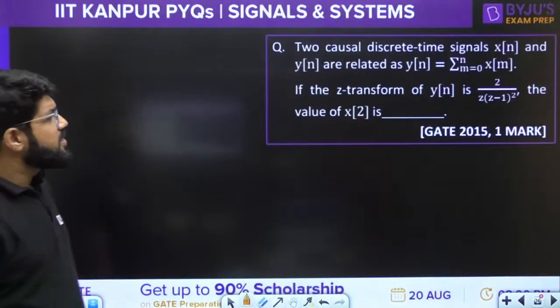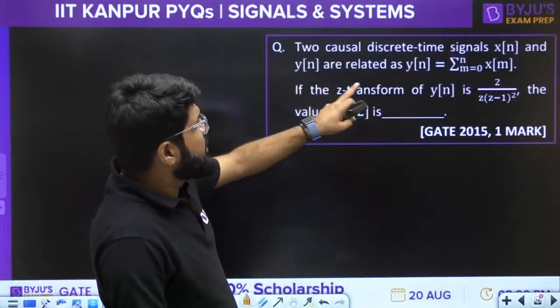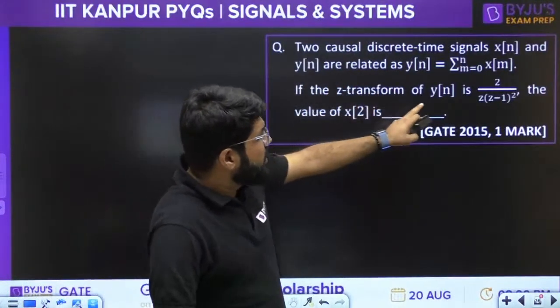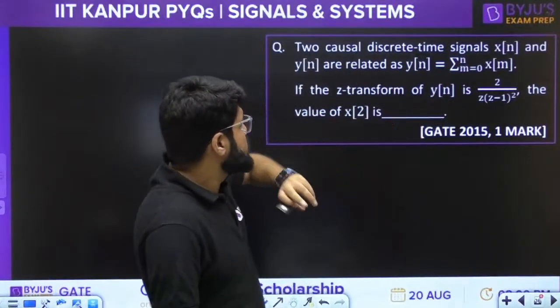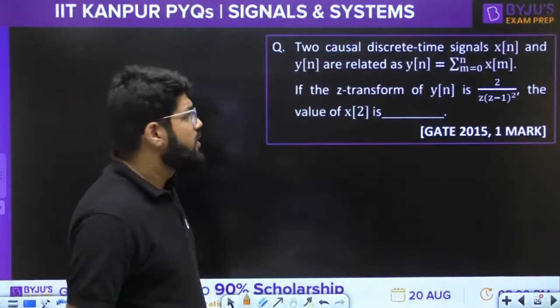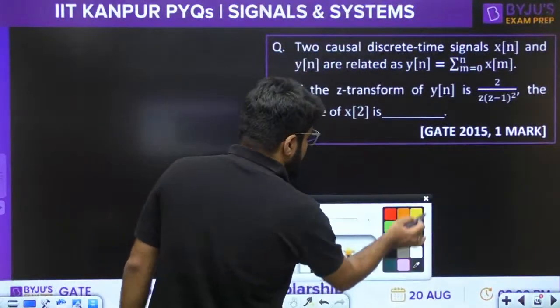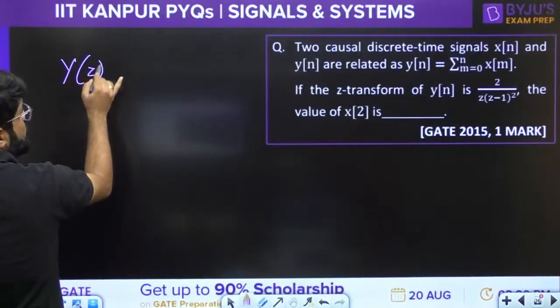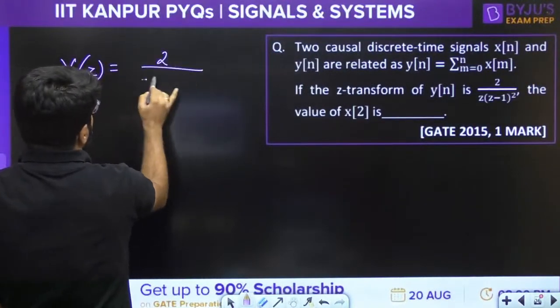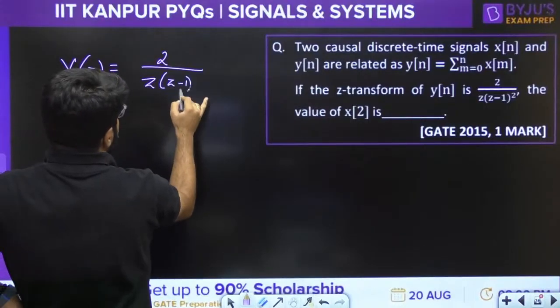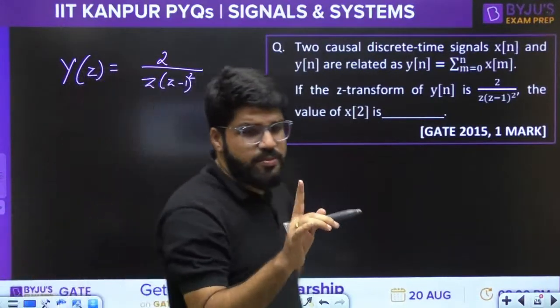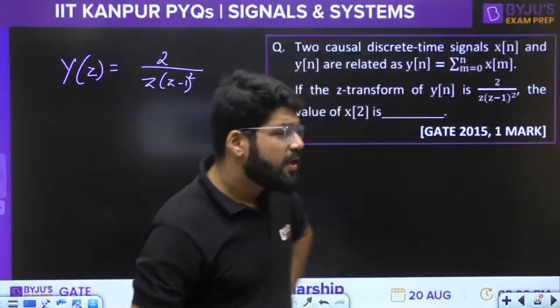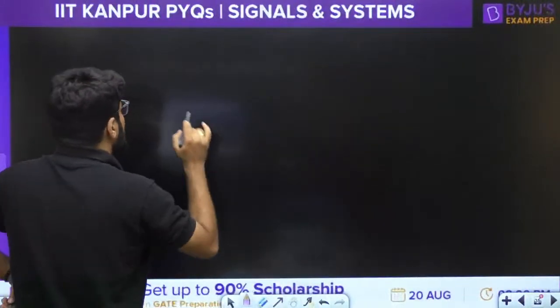The two causal discrete time signals xn and yn are given to you. If the Z-transform of yn is 2 upon z, z minus 1 whole square, what is the value of x2? The Z-transform of yn is Yz, that is 2 upon z, z minus 1 whole square. Let me make you recall one more thing.